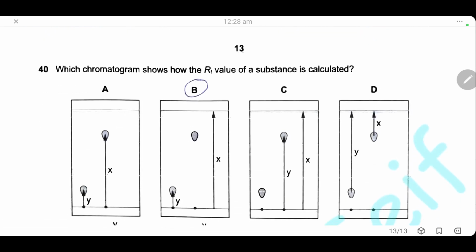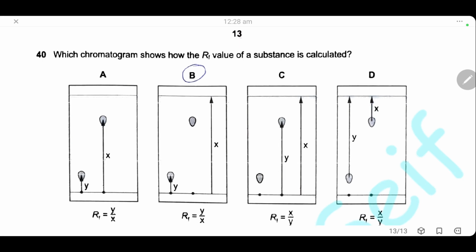Question 40. Which chromatogram shows how the RF value of a substance is calculated? The RF value is calculated by measuring first the distance moved by the sample, then divided by the distance moved by the solvent. Here we have the distance moved by the solvent from the baseline till the solvent front. This is the distance moved by the solvent and the distance moved by the spot from the baseline till the middle of the spot. So the correct answer is B.